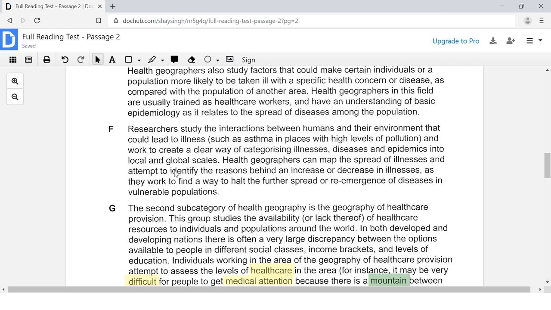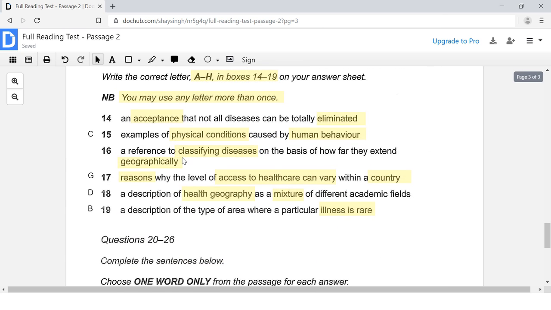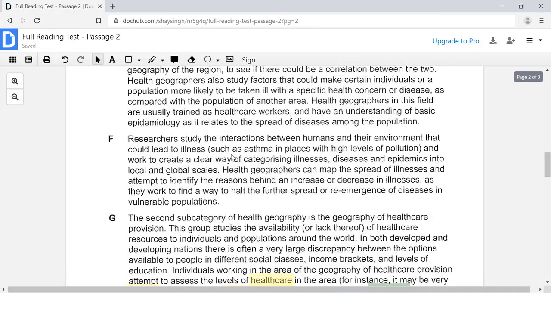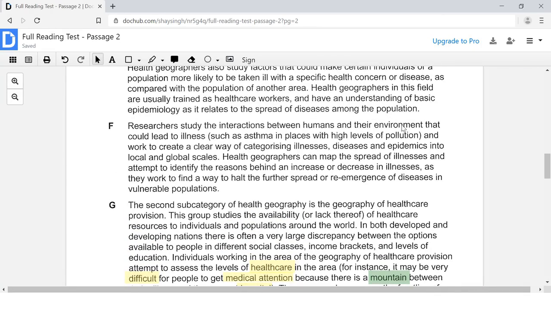Here we go. Here it's talking about how the interactions between humans and the environment could lead to illnesses, different illnesses. So basically, the different type of geography can expose you to different types of illnesses. So that seems to be talking about this part, how we can classify diseases based on geography. So here it's talking about geography, environment is geography.